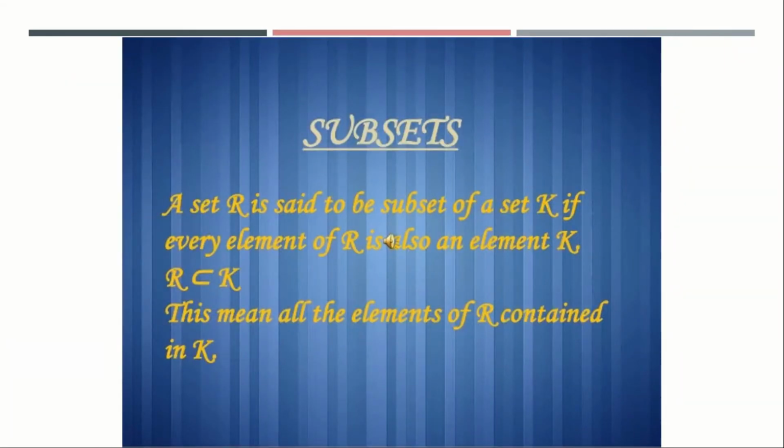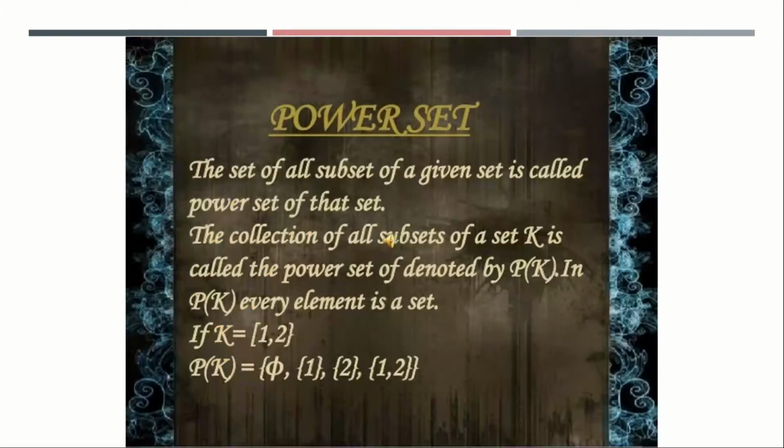Moving to the important topic, that is subset. A set R is said to be a subset of set K if every element of R is also an element of K. That is, R is a set of numbers which belongs to the set K. This means all the elements of R are contained in K. For example, if R = {1, 2} and K = {1, 2, 3, 4}, then R belongs to set K. So this is the meaning of a subset.